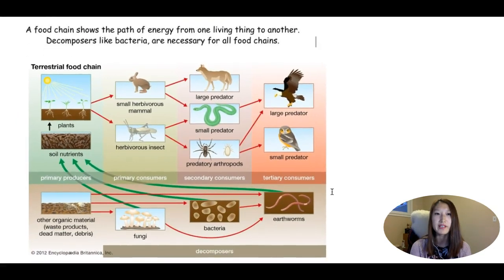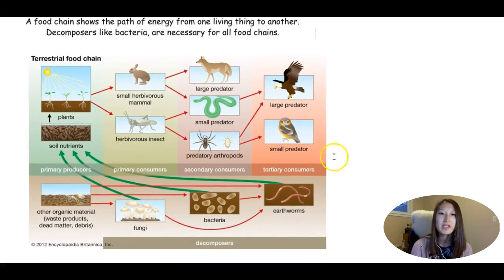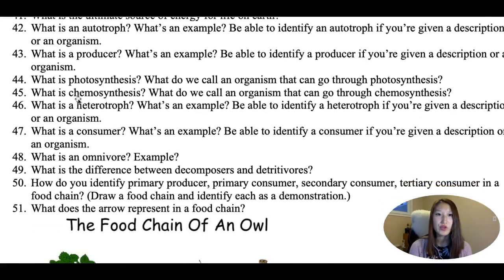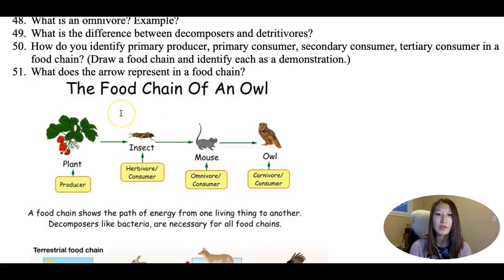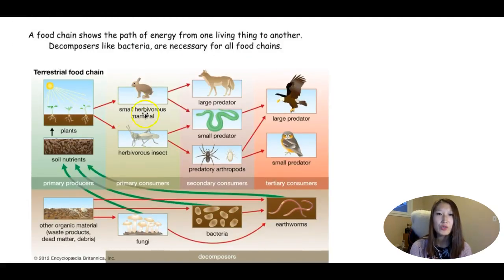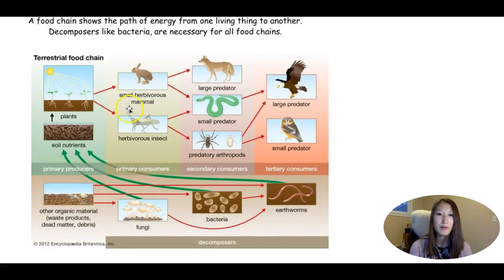You can have a food chain that's a little more complex. For example, in this one, what you see is that we have the sun, the ultimate energy for all living things. We have plants, our primary producers, which are also called autotrophs. And then we have two different types of primary consumers, and then we have some secondary consumers, and some tertiary consumers.